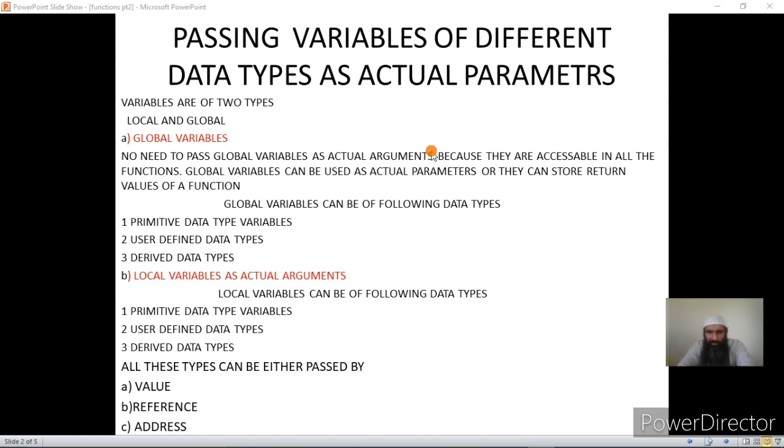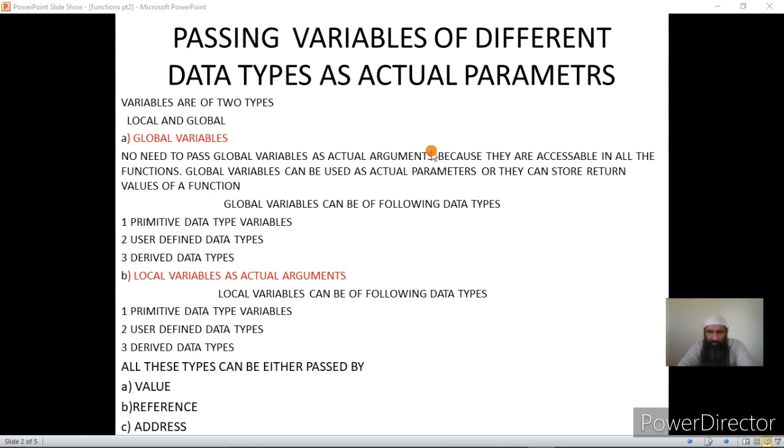That is, these local variables can be accessed in the called functions, and any changes made to them in the called function will be reflected in the local variables of the calling function, that is, in the actual arguments of the calling function.